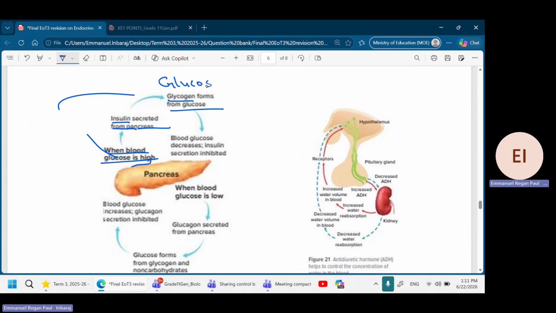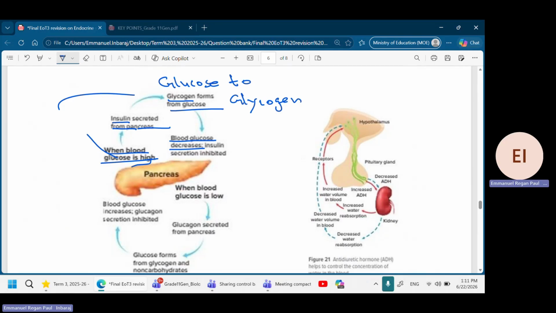Let's keep it simple. It converts glucose to glycogen, and the blood glucose level will decrease. So when the blood glucose level is high, insulin is secreted by the pancreas, the glucose is converted to glycogen, and the blood glucose level decreases.